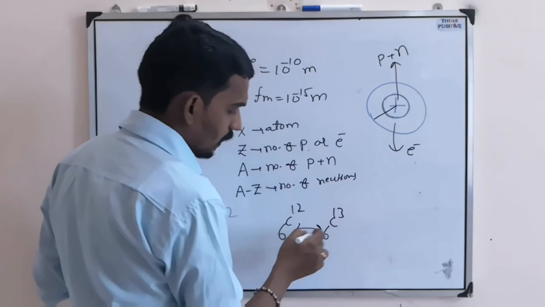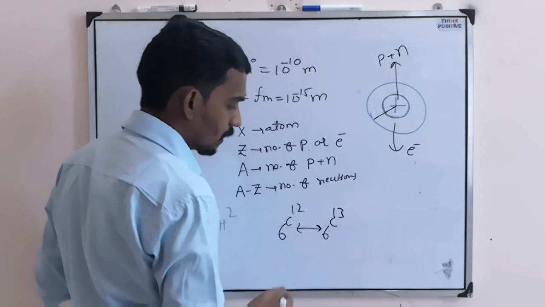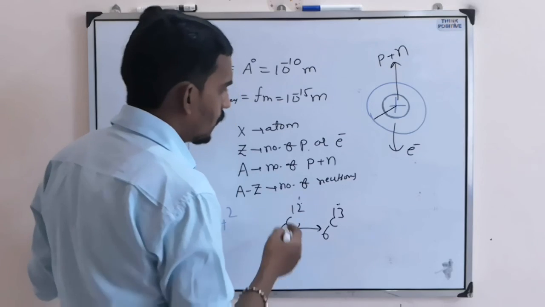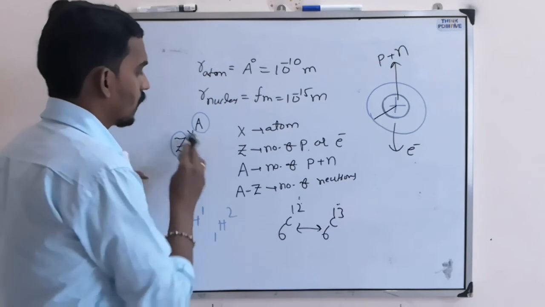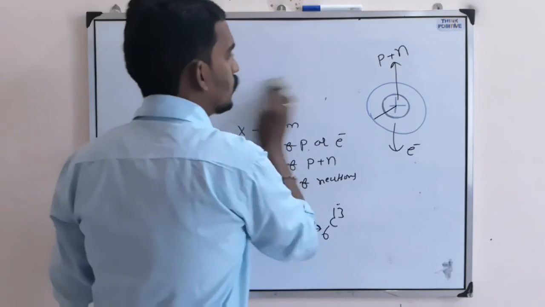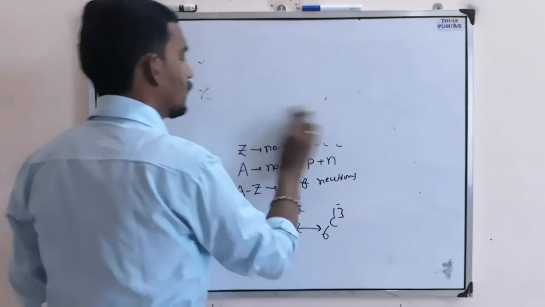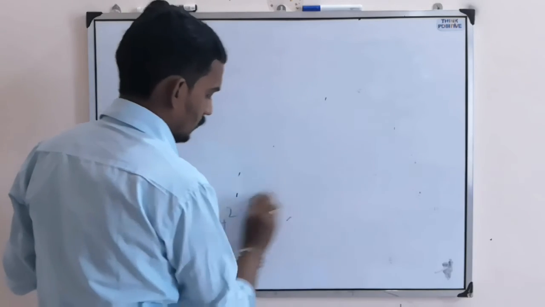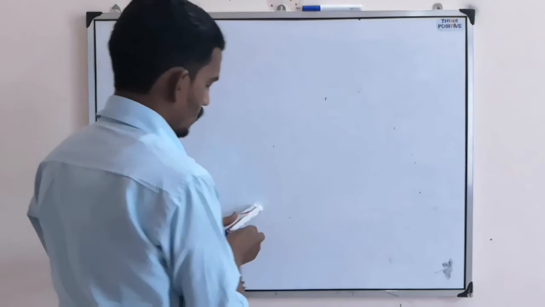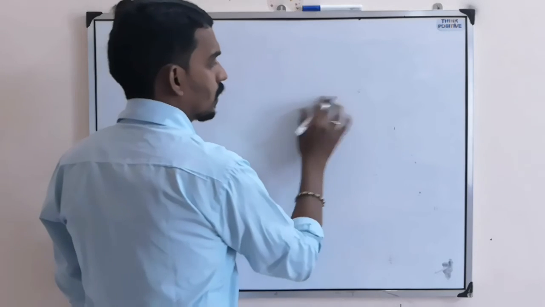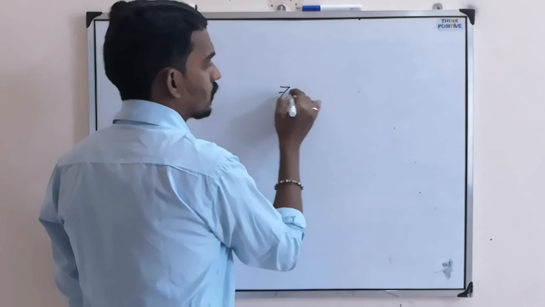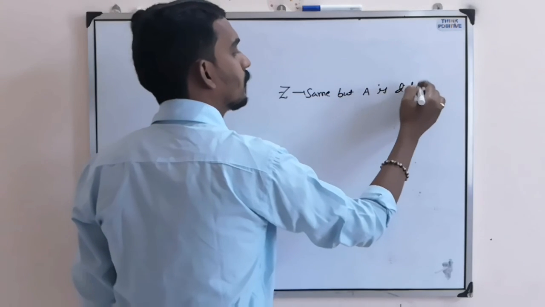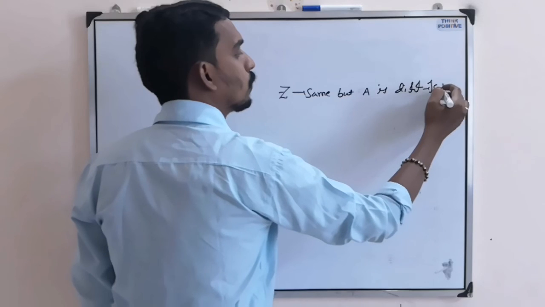What is the difference here? Both are the same atom with the same atomic number, but the number of neutrons is different: here 6, here 7. Based on this composition of nuclei, we divide the nuclei into three types. Sometimes they will ask questions based on that. The first thing to understand is that when Z is the same but A is different, then we call it isotopes.